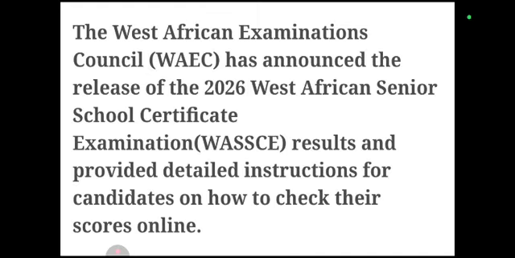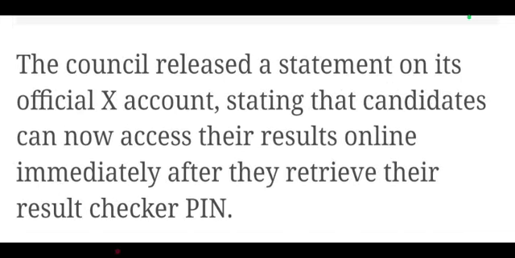Now, the West African Examination Council, WAEC, has announced the release of the 2026 West African Senior School Certificate Examination, WASSCE, results and provided detailed instructions for candidates on how to check their scores online. Pay attention. The council released a statement on its official X account, its official WAEC Twitter account. You can check it out and I will show you. Stating that candidates can now access their results online immediately after they retrieve their result checker pin.